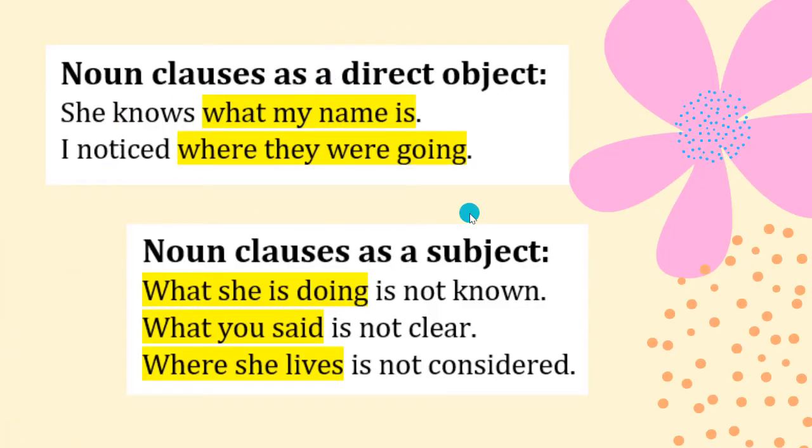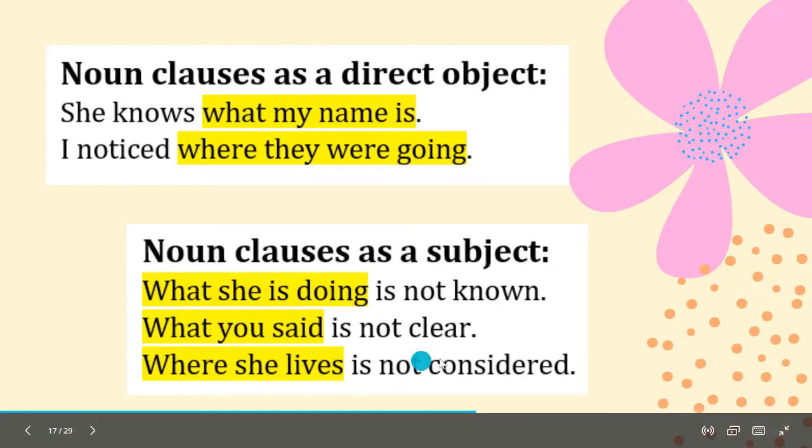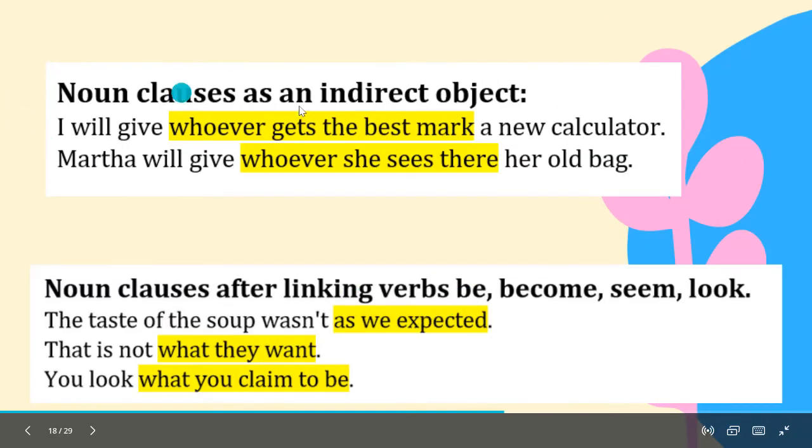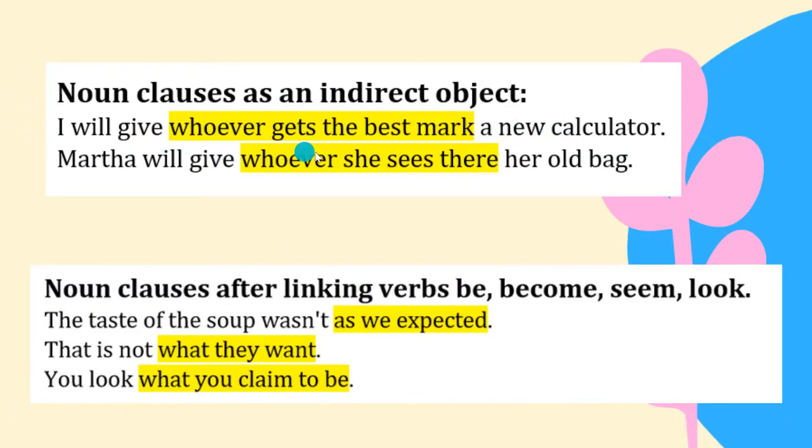So let's see another example of noun clause as direct object. She knows what my name is. I noticed where they were going. And then the noun clause as a subject. What she's doing is not known. And what she said is not clear. Where she lives is not considered. Okay? And then noun clause as indirect object. I will give whoever gets the best mark a new calculator. So this is the indirect object, yeah? Martha will give whoever she sees there her old bag.